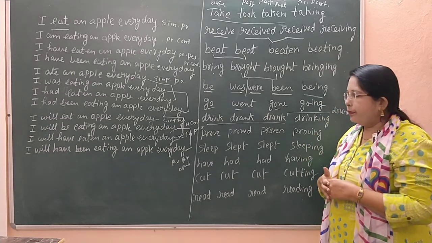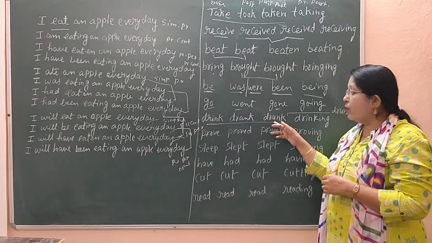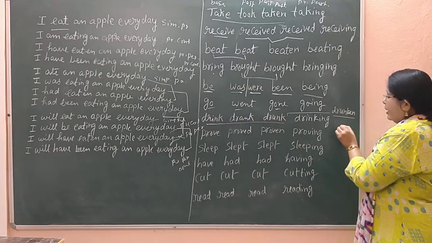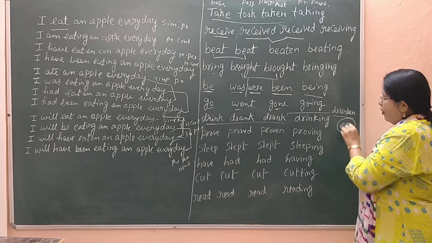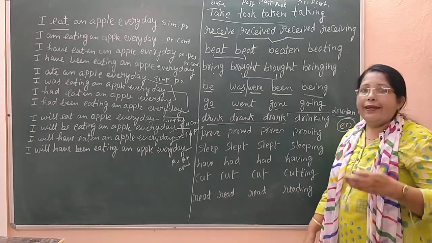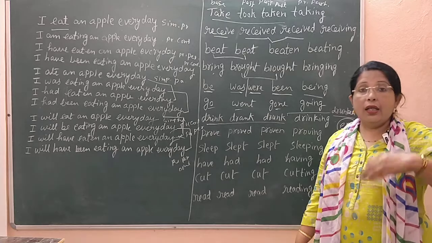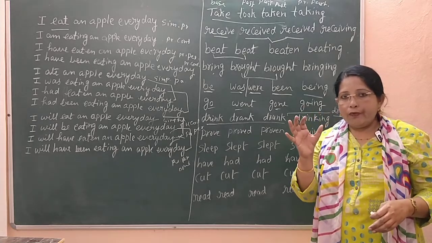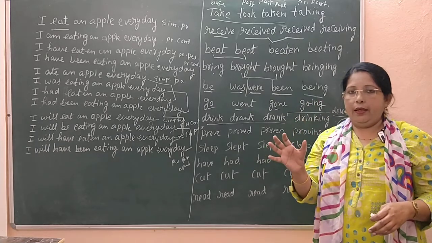In those cases, you should not use drunk. You should use drunken, the en form. You have to add en for drunk, like a drunken man, a drunken soldier. Now we are describing the quality of that soldier or that person.